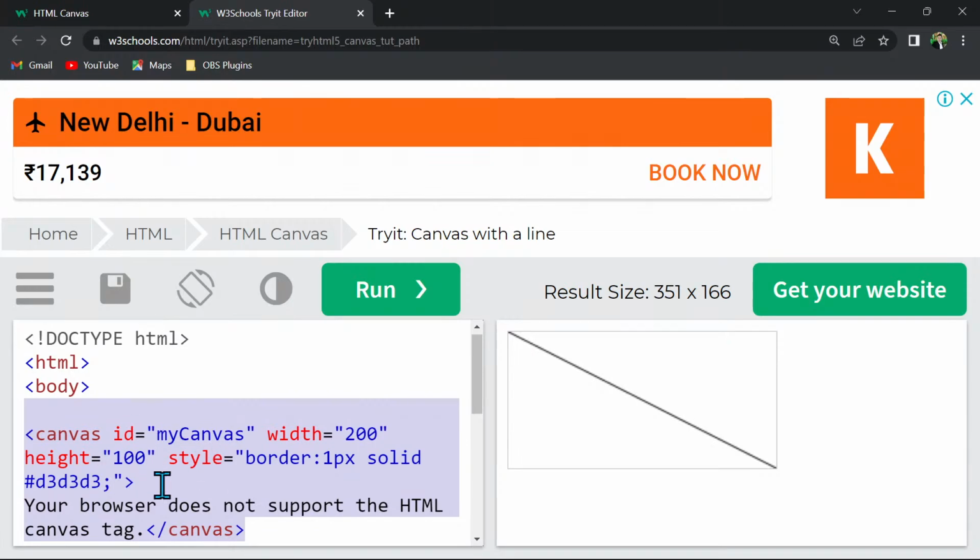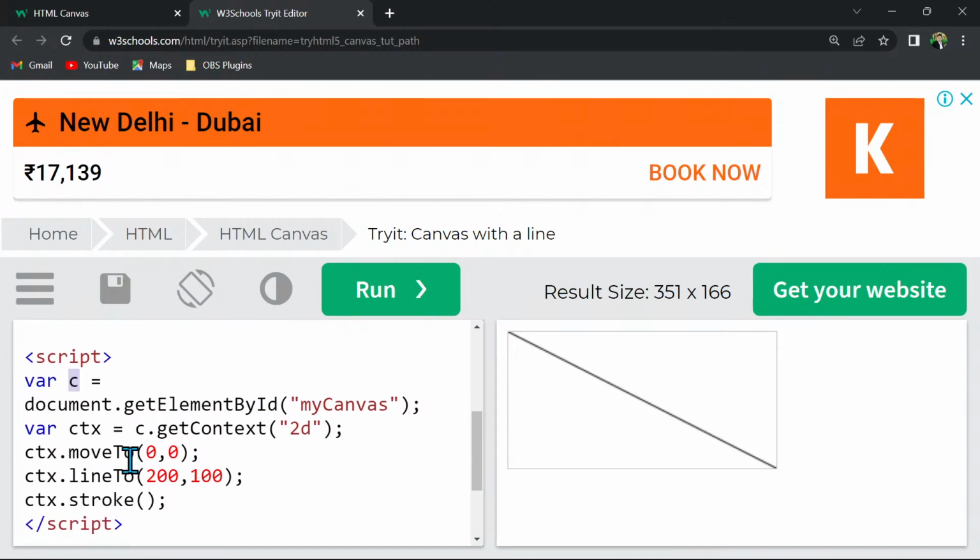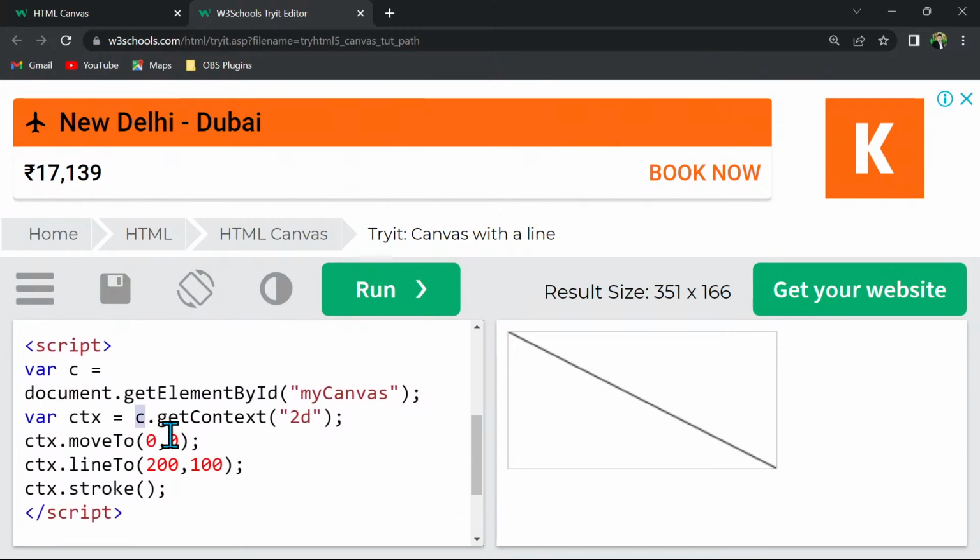So here is the canvas ID, and we are utilizing this ID here in order to select that particular element, and that is stored in, let's say, the c variable. After that we are utilizing that variable where this whole element is stored, and we are saying that we want to draw a 2D diagram on it. That's why getContext 2D is there. We have to store it in another variable in order to have this element as well as this 2D context data stored somewhere. So this ctx has that data, or whatever we have mentioned, that information is there.